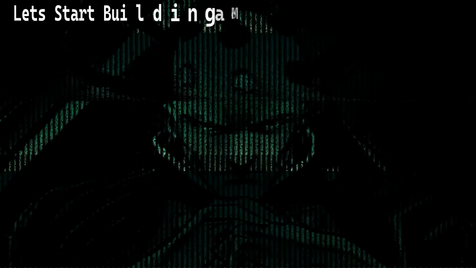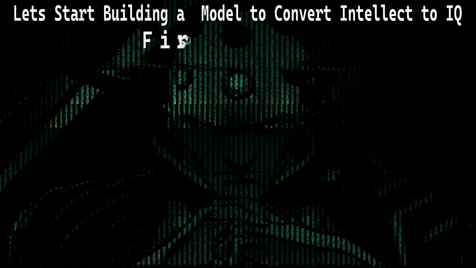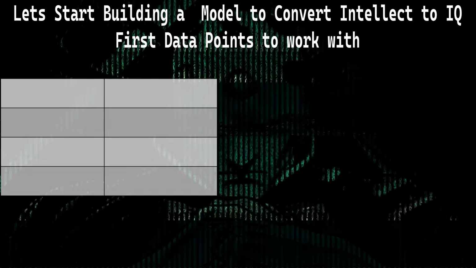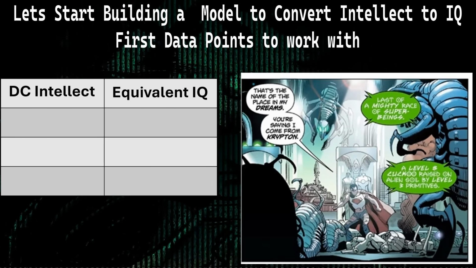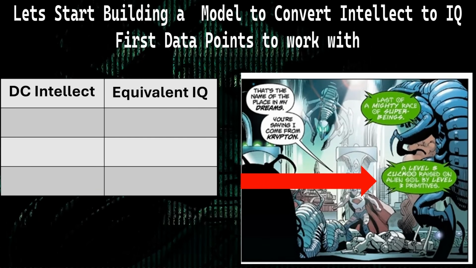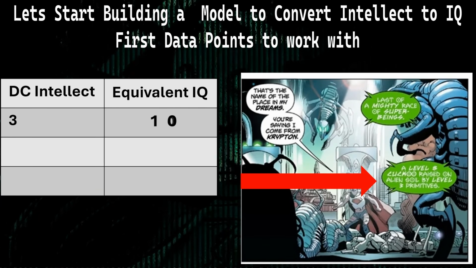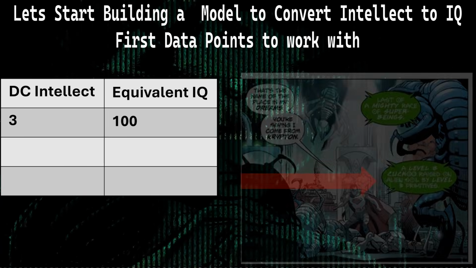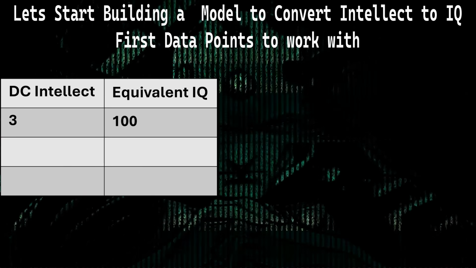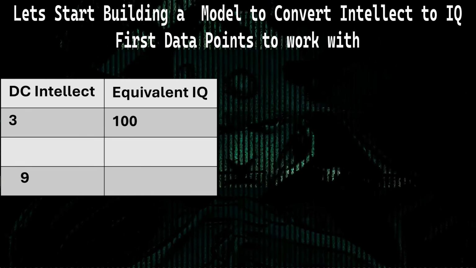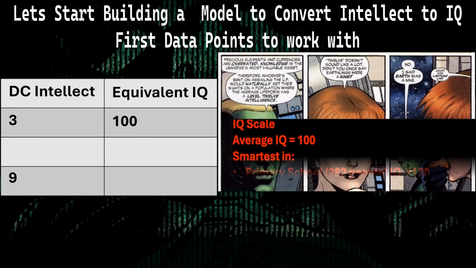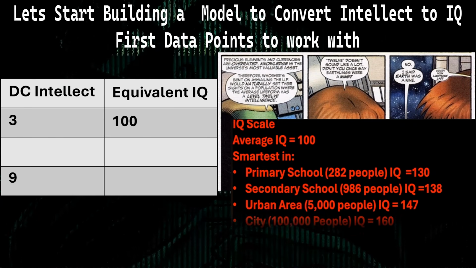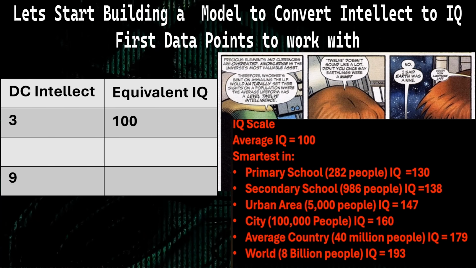For us to be able to then calculate a conversion rate from intellects to an IQ level, we're going to need some data points to use. The first one we'll use is that we know that the average human is considered a 3rd level intellect, so we say that an intellect level of 3 is equivalent to an IQ of 100. Now interestingly, in DC One Million we know that a 9th level intellect is the highest of that of planet Earth, and as I've mentioned in my previous IQ videos, the highest intelligence expected on planet Earth is 193.